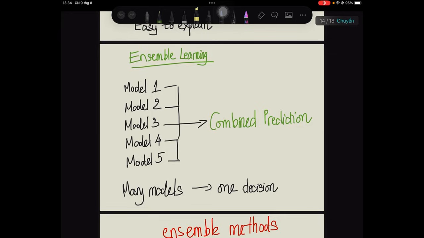Now we arrive at a very important idea. What if one model isn't enough? Instead of trusting one model, why not combine several? That's the basic idea behind ensemble learning. Think about investment research. Suppose five analysts independently estimate whether a company is likely to outperform. One analyst focuses on valuation, another focuses on momentum, another focuses on macroeconomic conditions. Instead of choosing one analyst, we combine their information. That's the intuition behind an ensemble. Multiple models contribute to one final prediction.